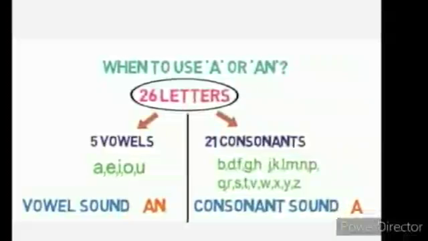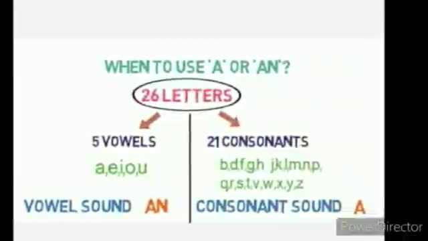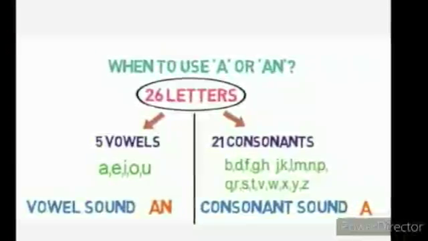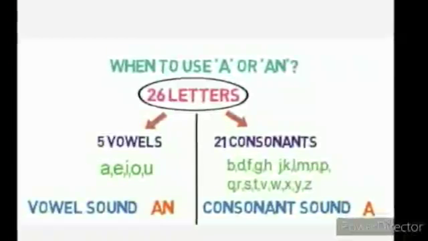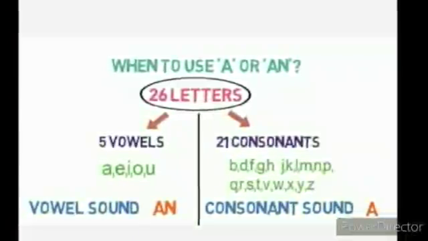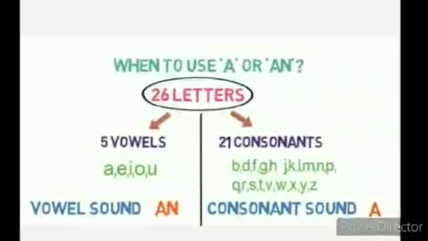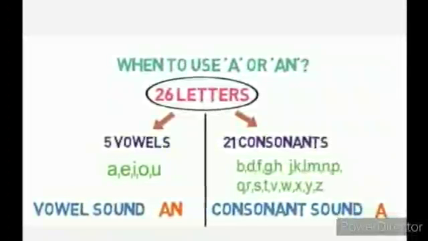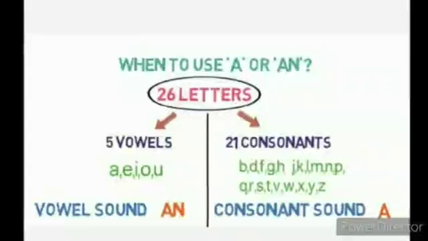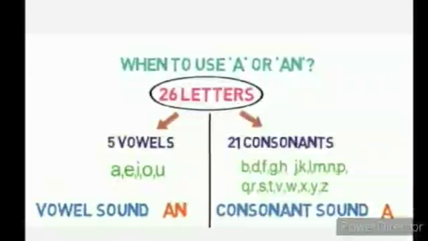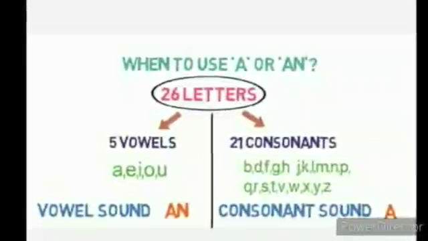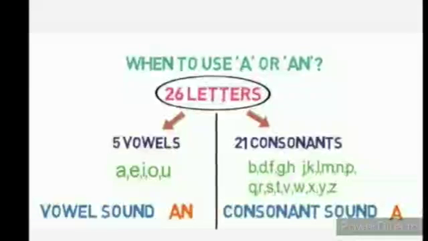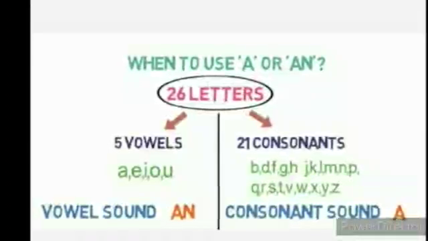And what are consonants? B, C, D, F, G, H, J, K, L, M, N, P, Q, R, S, T, V, W, X, Y, Z. Before these, we use a. Before vowels we use an, and before consonants we use a. Remember how many consonants and how many vowels there are, children. Remember it. Now we will do an example.